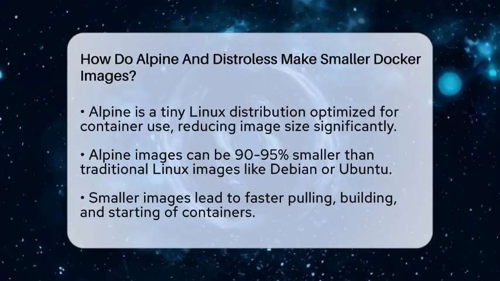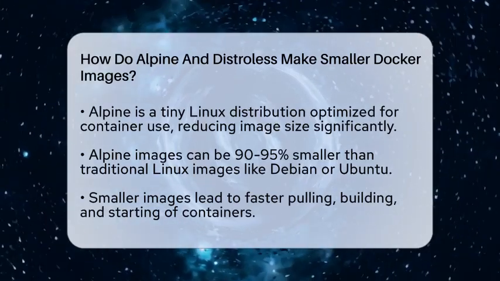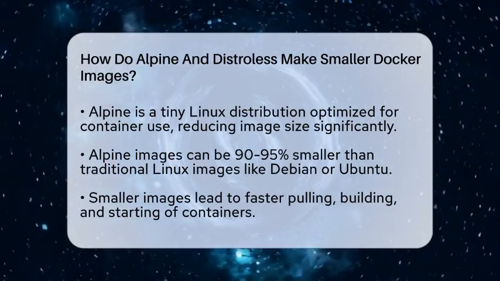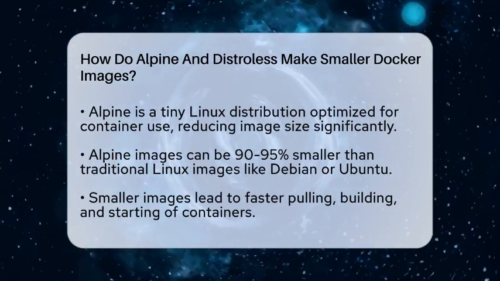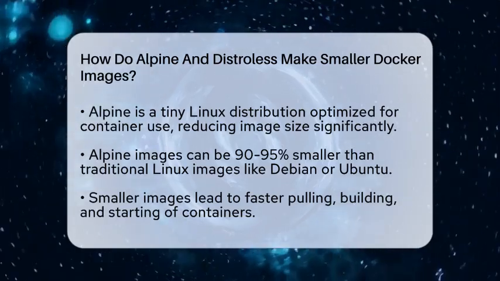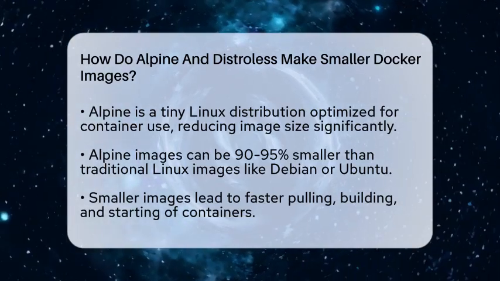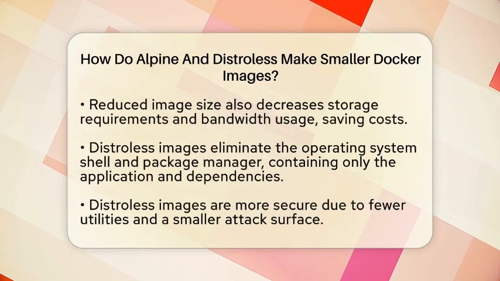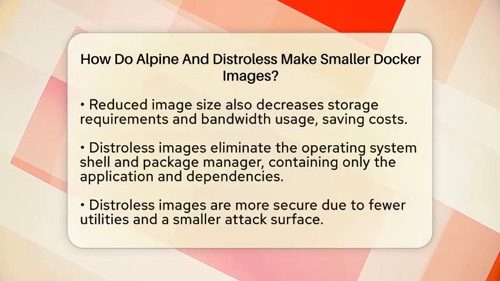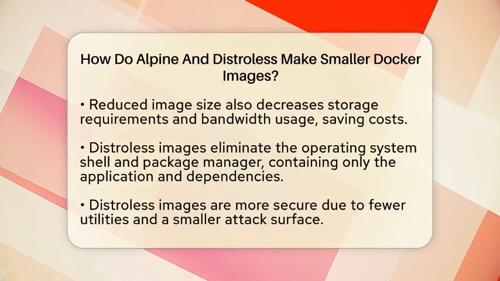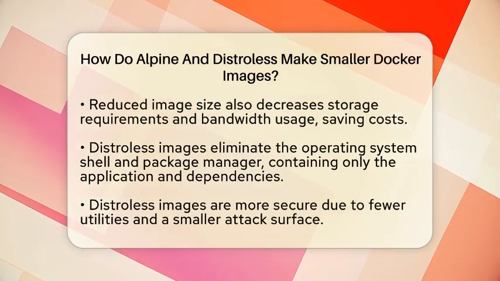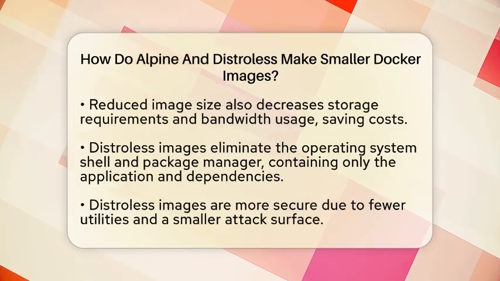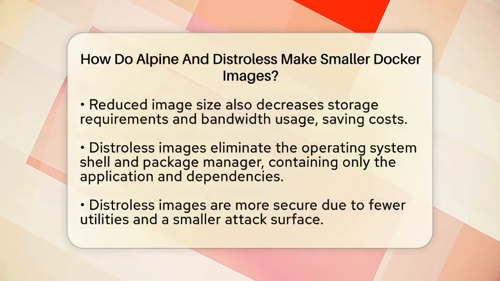Alpine uses a tiny Linux distribution designed just for containers. Instead of including a full operating system, it only has the essential packages and libraries needed to run your app. This means Alpine-based images can be 90 to 95% smaller than images based on full Linux distributions like Debian or Ubuntu. For example, a typical Ubuntu image might be hundreds of megabytes, but an Alpine image can be just tens of megabytes. This makes pulling, building, and starting containers much quicker. Plus, smaller images use less storage space and bandwidth, which saves money and speeds up deployment.